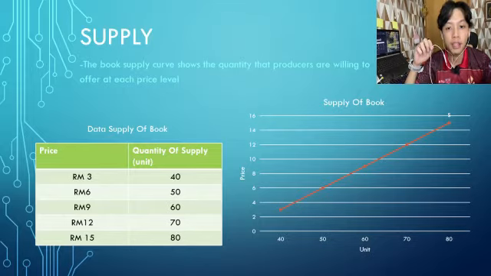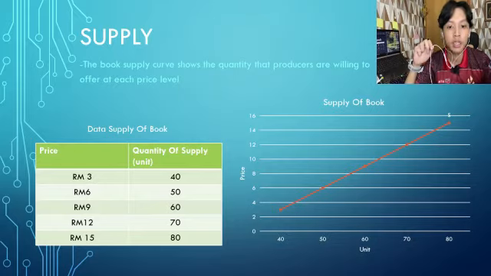At the 9 ringgit price level, the quantity of books offered is 16 units. At the RM12 price level, the quantity of books offered is 70 units. Lastly, at the 15 price level, the quantity of books offered is 19 units.